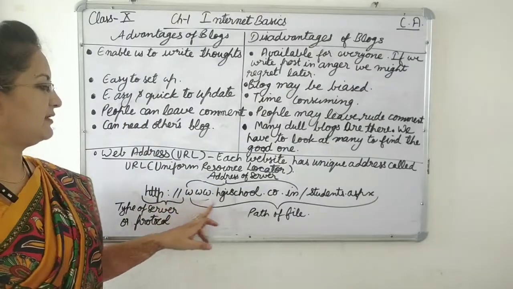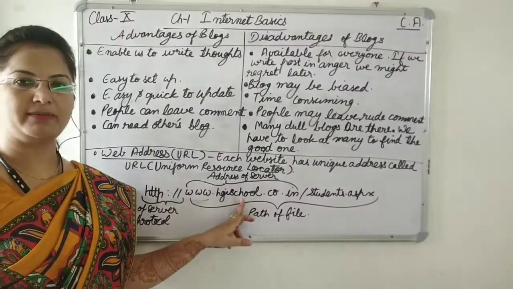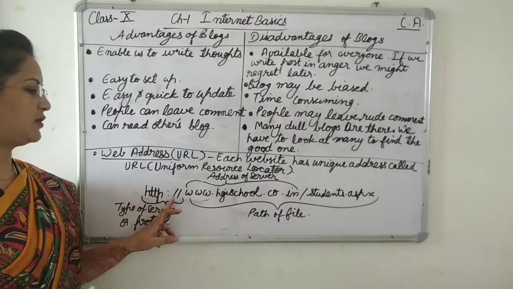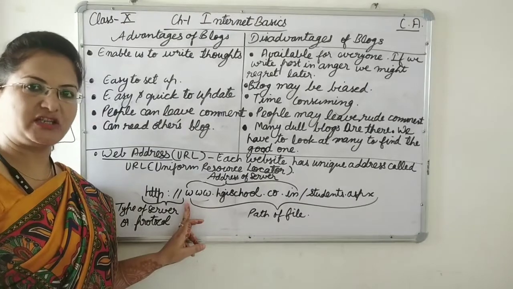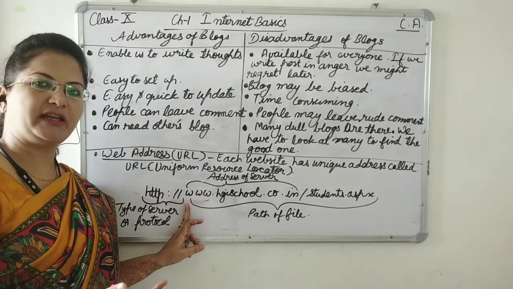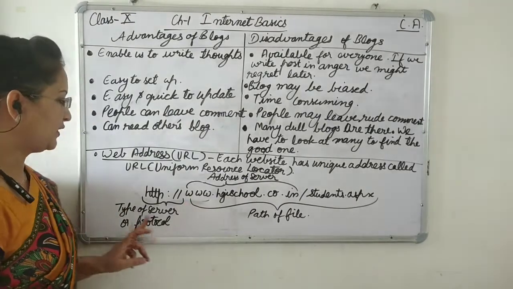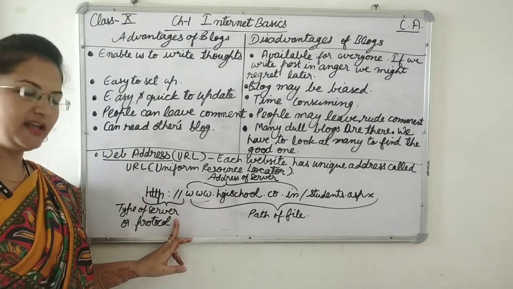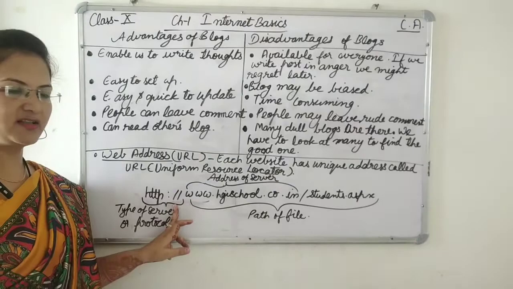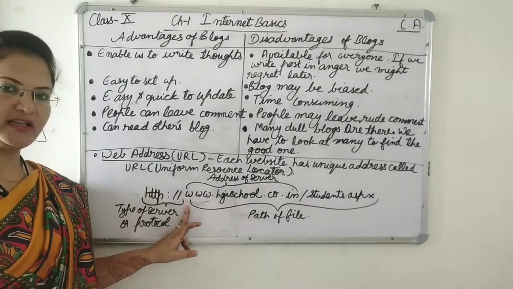Here I have given an example of our school website. So here we write http://, that means the browser will make an HTTP request, that means the browser will make the request for the web page. So http:// is a type of server that we are accessing. Here we will access the web server, that is why http:// is written.